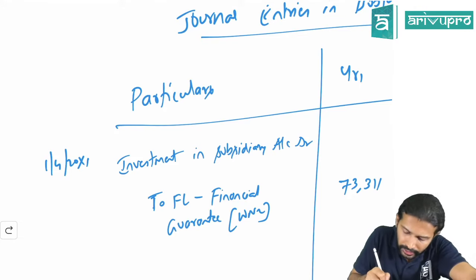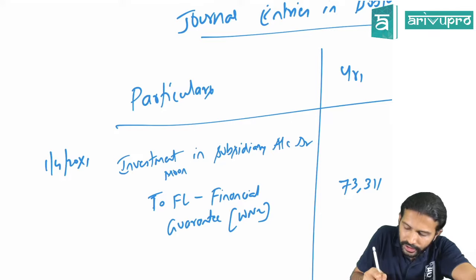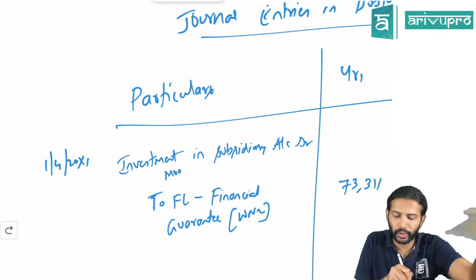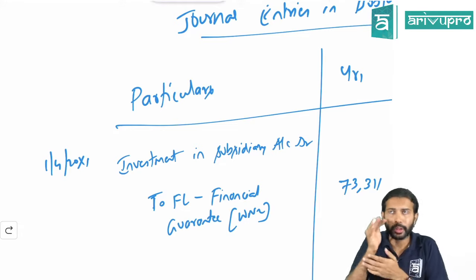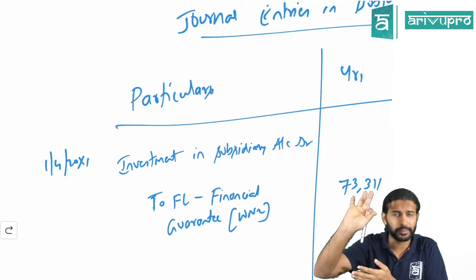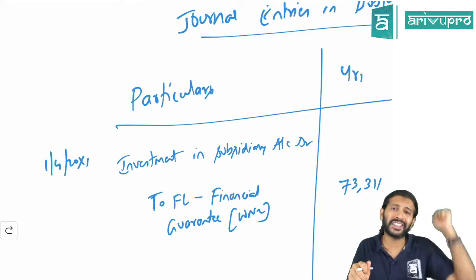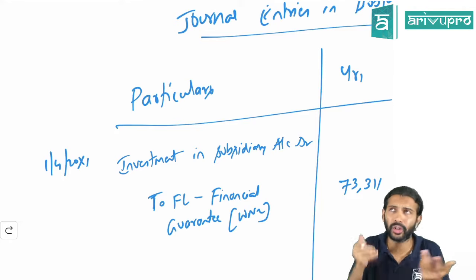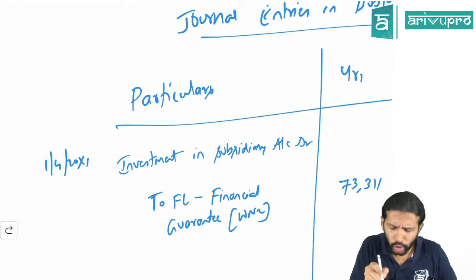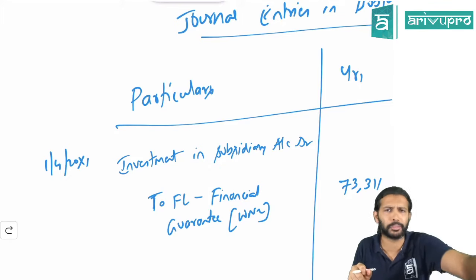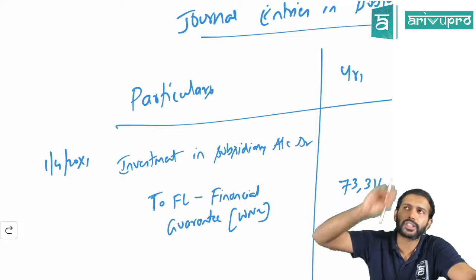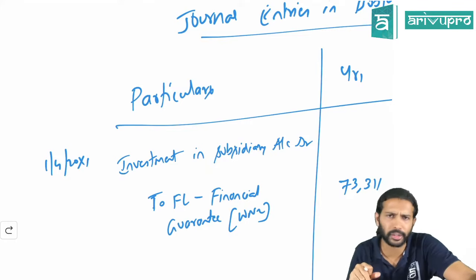See, you can always write like Moon Limited here, right? So you can say, sir, why can't I debit Moon Limited account? If you debit Moon Limited account, it will look like Moon Limited is your receivable, that is, your debtor. Is the holding company receiving any money from the subsidiary company? Do they have any intention to charge? No. So you can't make them a debtor because you will not be recovering any money. Hence it will be treated as the parent having made an investment in the subsidiary company.